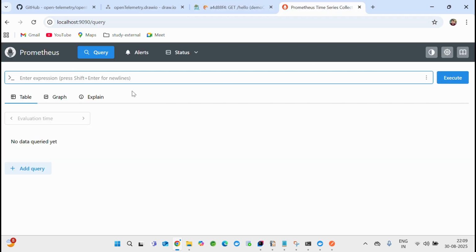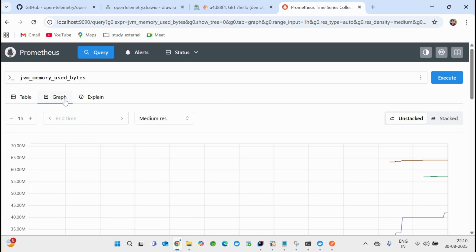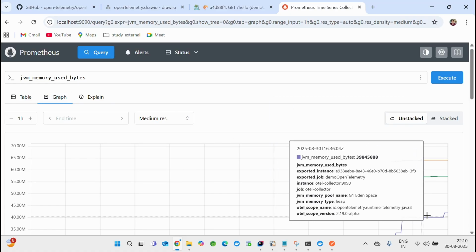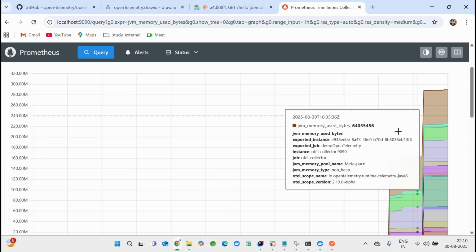And let's say you have Prometheus. Prometheus, oh my god, this name. So what you can do over here is fire some queries and see, for example, my JVM memory. I think an example will be better. If you run this, I don't think you'll understand anything, but once you click on the graph, it'll show you how these are behaving. I think it doesn't look good, so let's click over here.